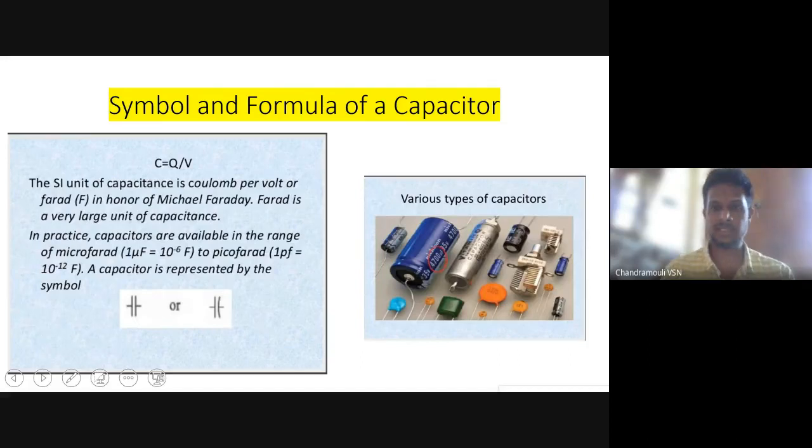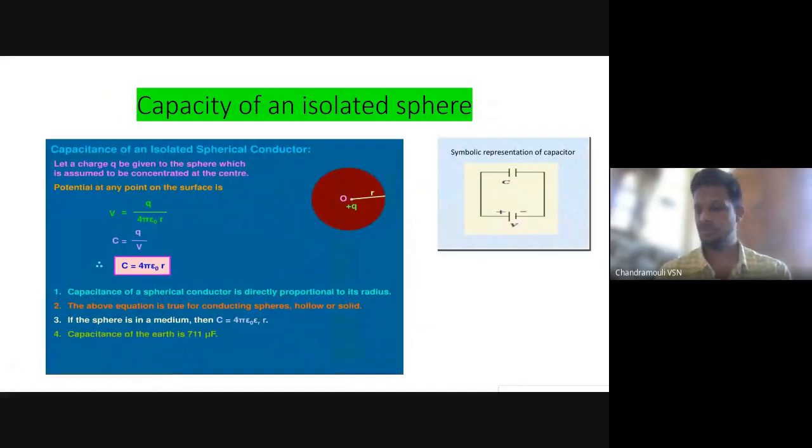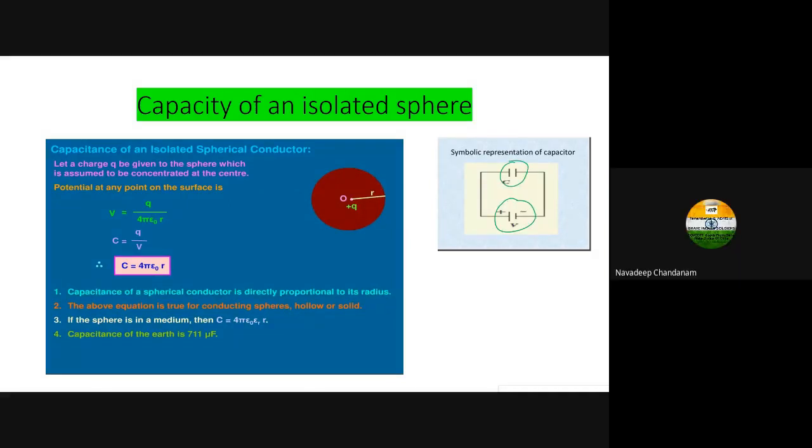The next is the right side picture. What is the difference between these two? I think it is Navdeep. In the capacitance symbol, we have two equal parallel lines which represent a capacitor, and we have one larger and one smaller line which represent a battery.